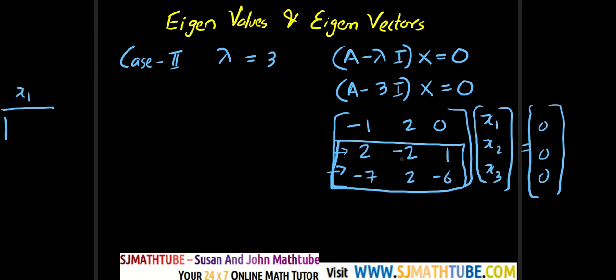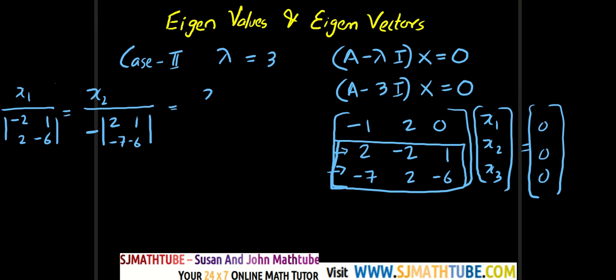When I write x1, I'll forget about this part and I'll write minus 2, 1, 2, minus 6. And that is equal to x2 the whole divided by, don't forget this minus which is outside, so 2, 1, minus 7, minus 6, and is equal to x3 the whole divided by 2, minus 2, minus 7, 2, is equal to k.